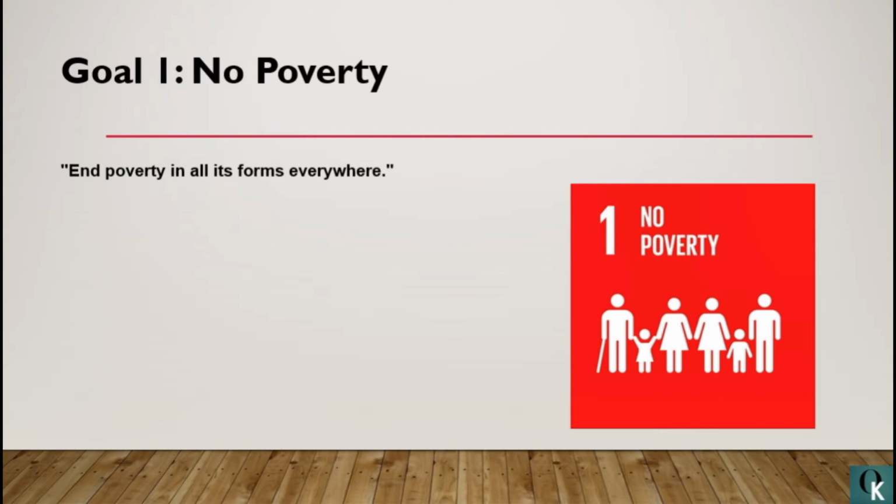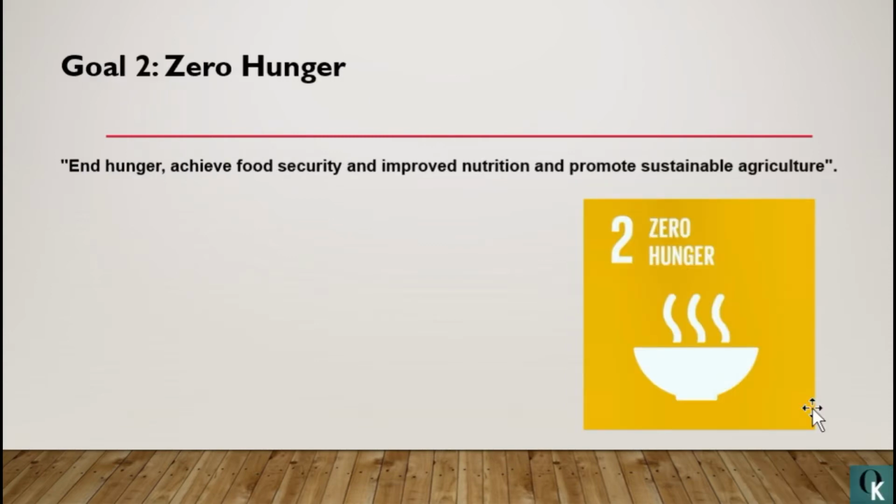Goal 2 is zero hunger. The tagline is end hunger, achieve food security, improve nutrition, and promote sustainable agriculture. Goal 2 targets state that by 2030 we should end hunger and all forms of malnutrition. All these sustainable development goals are intended to be achieved by 2030.